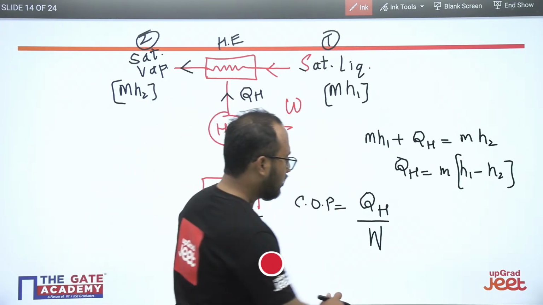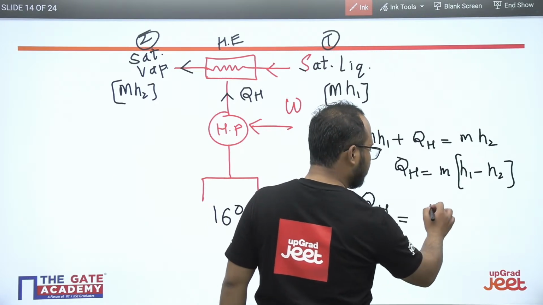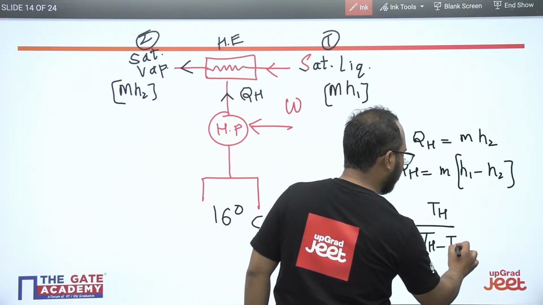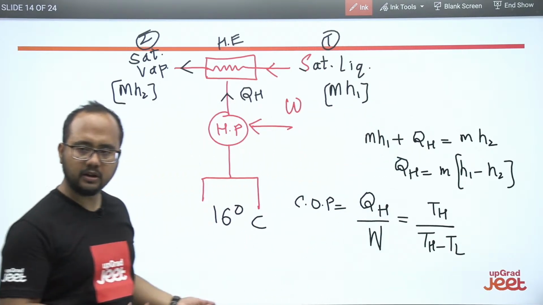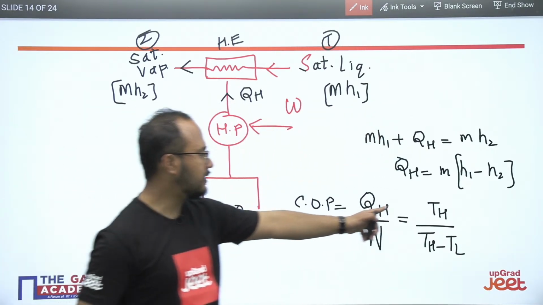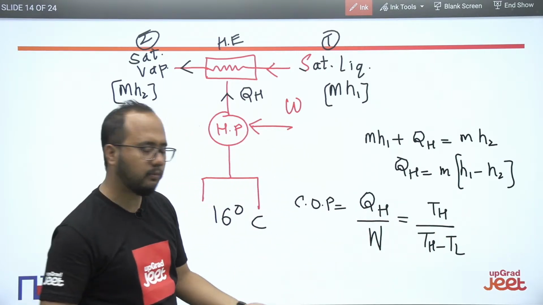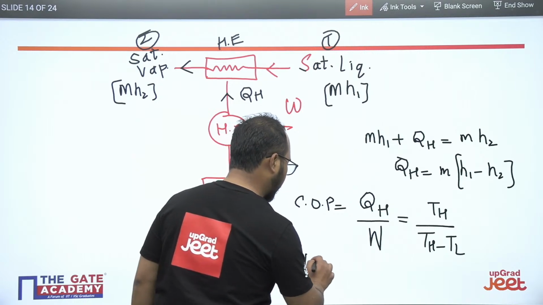Now this formula can be written as TH by TH minus TL. Temperatures are known, so from this relation you will get the COP value, QH you know, and W you can calculate here.